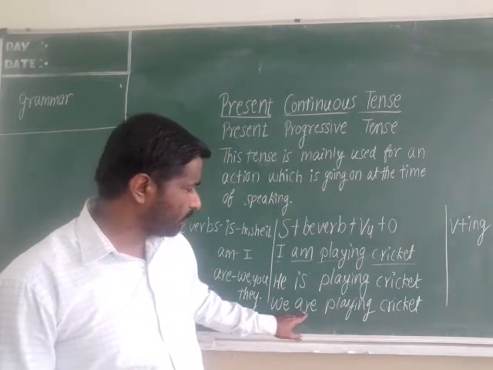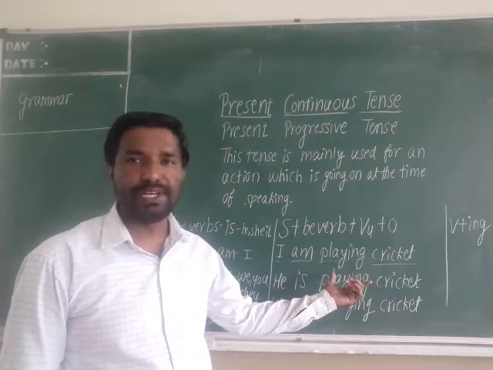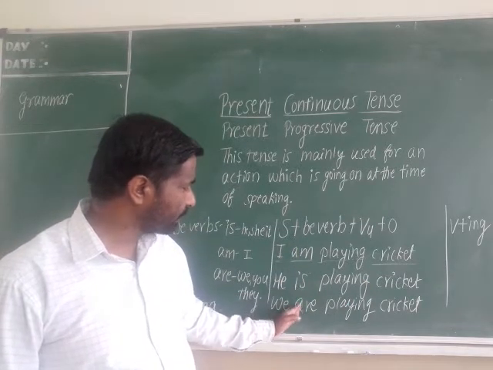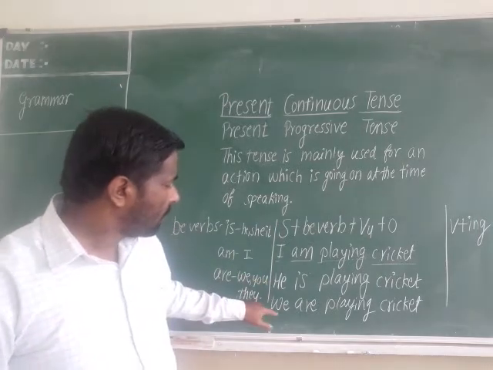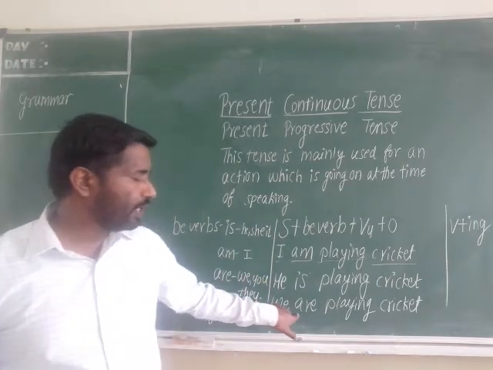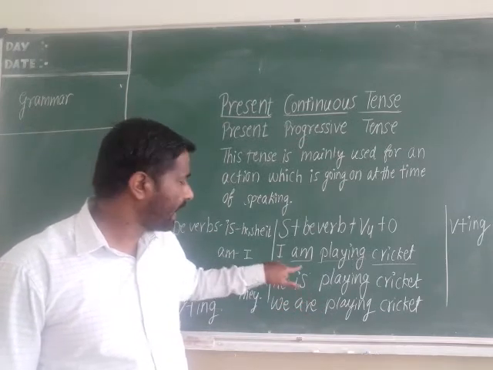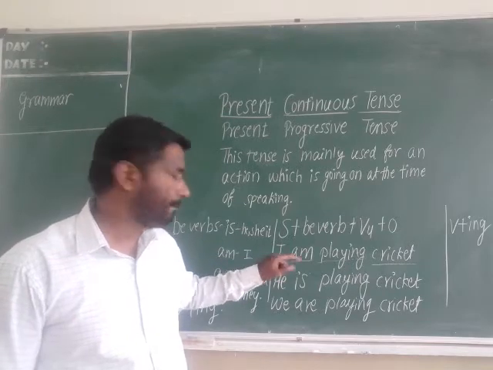Here, after we you have to use are. After that, remaining things will be same. Here only the be verb changes according to the subject. For we, you, they, you have to use are. For he, she, it, you have to use is, and only for I, you have to use am.